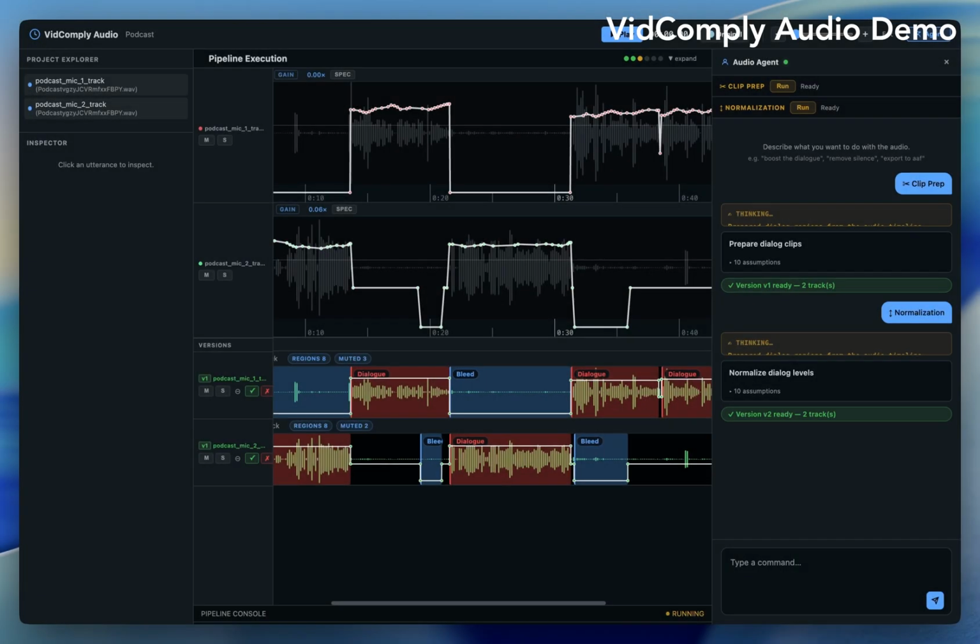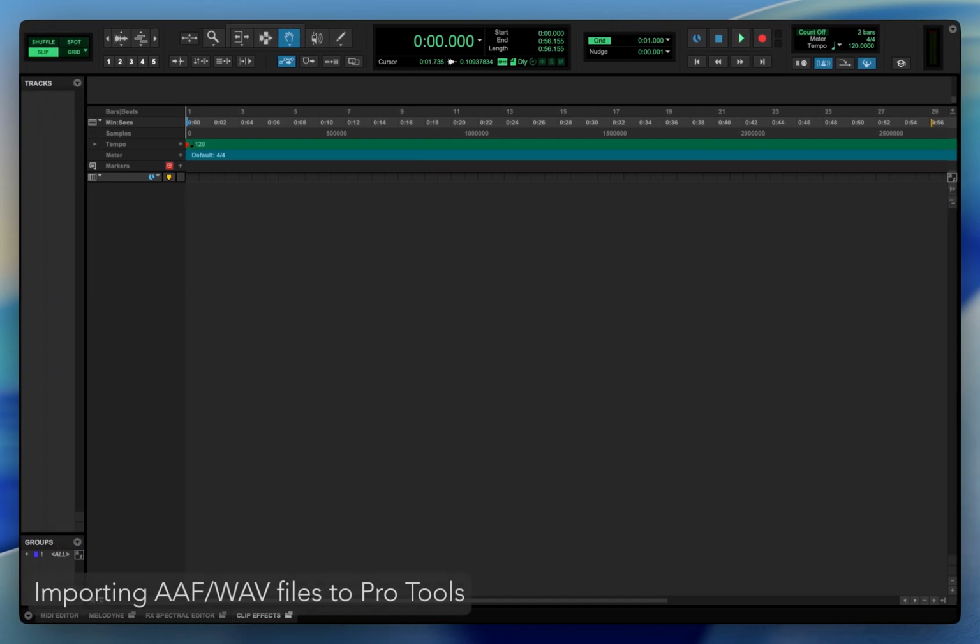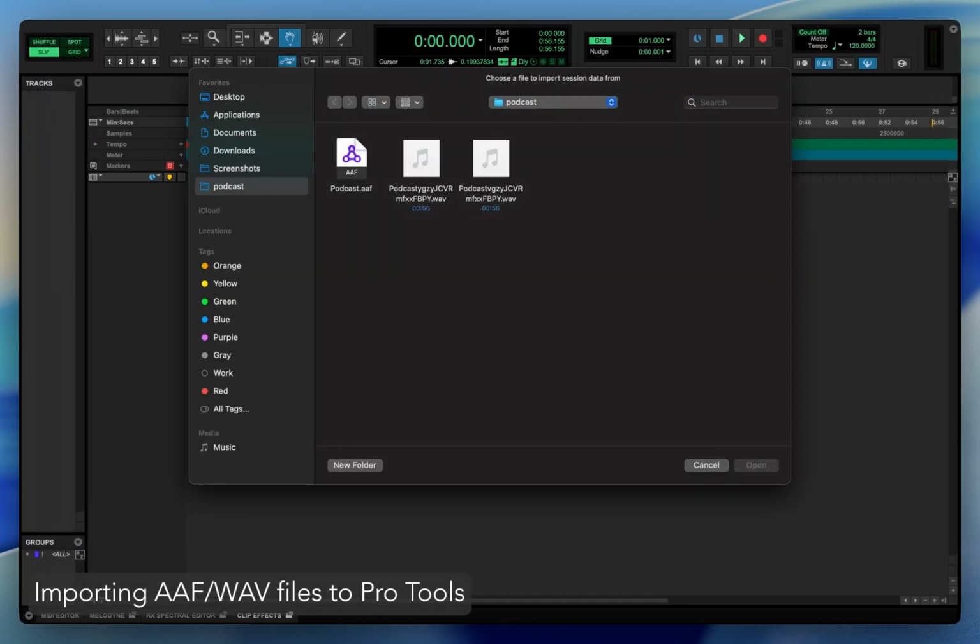Welcome to the VidComply audio demo, powered by an agentic approach. It integrates natively with Avid Pro Tools and any professional workflow utilizing audio files and automation. In this demo, we'll show you how it automates the preparation and processing of audio tracks, dramatically reducing the need for manual editing. We'll start by importing our raw AAF session data directly into Pro Tools.